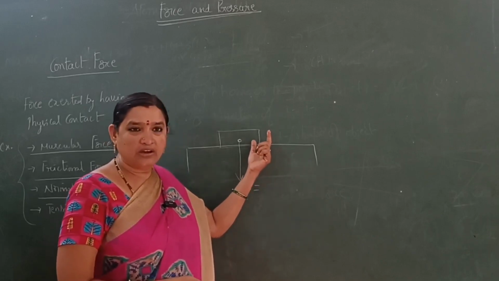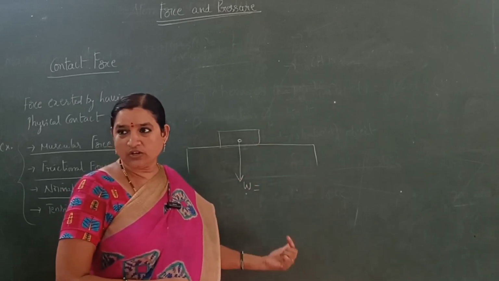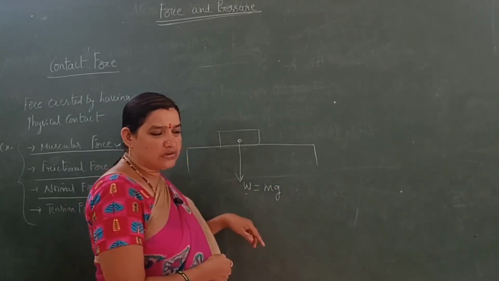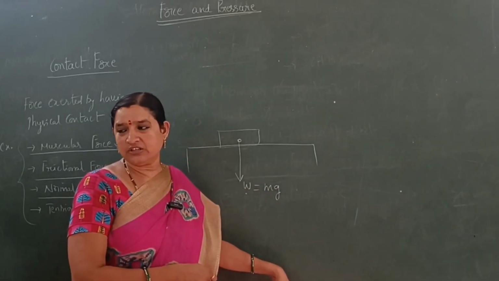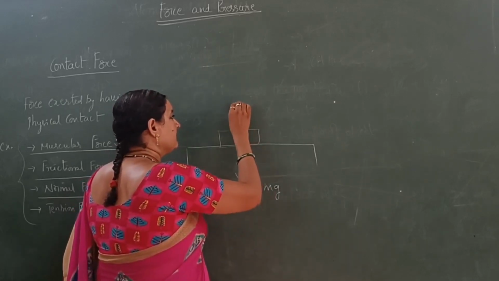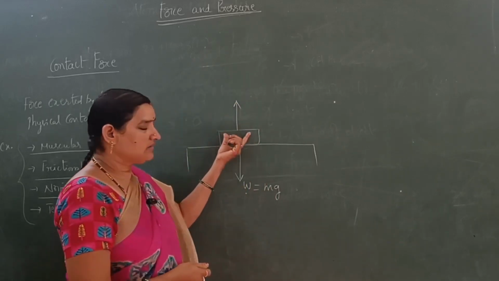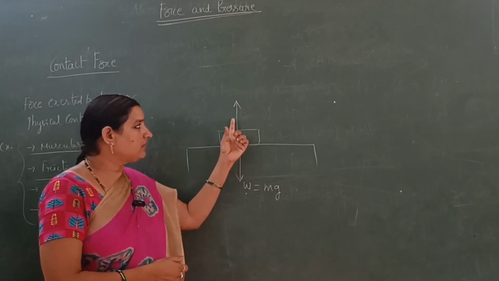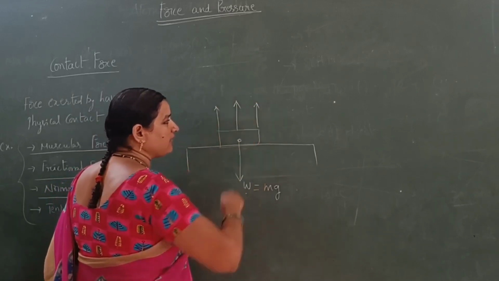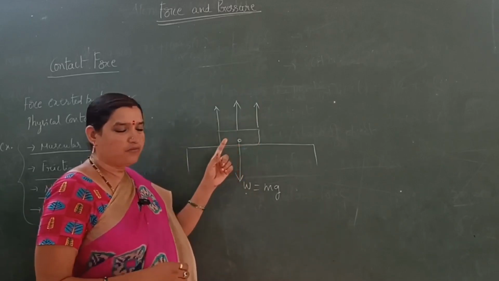The weight of the body always works towards the center of the earth. So W is equal to mg, the gravitational force towards the center of the earth. Then some other force acts on the body in the direction opposite to the gravitational force. That is called normal force.